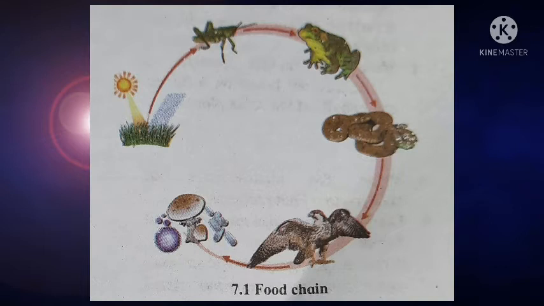After the apex consumer, the microorganisms and saprophytes decompose this material and convert it into simple carbon compounds, as we saw in a previous video. So this food chain indicates that animals feed on each other, and they also depend on the abiotic factors present in our environment.